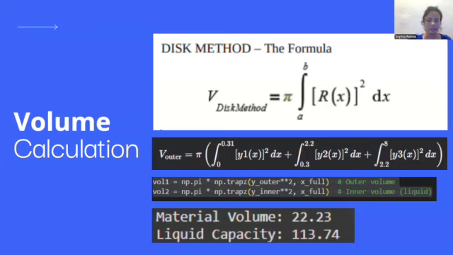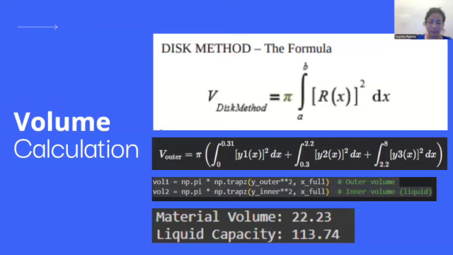To calculate the volume of the material, first we have to add the integrals of the outer part of the glass, and that will give us the total volume of the outer part. And we do the same thing for the inner volume. To get the complete volume of the material, we subtract the inner volume from the outer volume, and that gives us the result. The liquid capacity is the same as the inner volume.